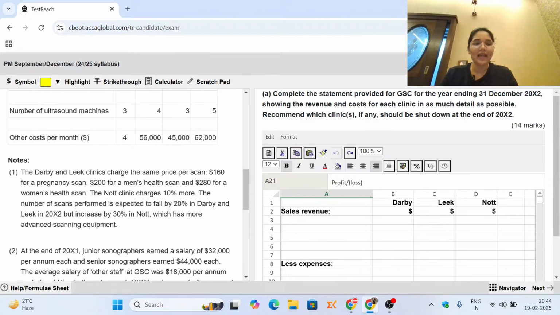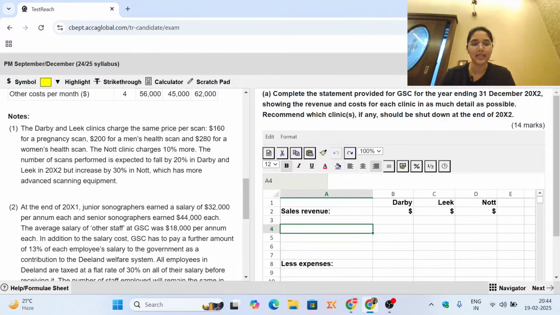So Darby and Leak clinics charge the same price per scan: $160 for a pregnancy scan, $200 for a men's health scan, and $280 for a women's health scan. Not clinic charges 10% more. The number of scans performed is expected to fall by 20% in Darby and Leak in 20x2, but increase by 30% in Not, which has more advanced scanning equipment. So this number is going to be useful when we calculate the sales revenue.